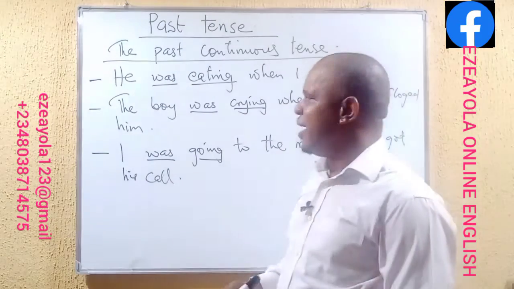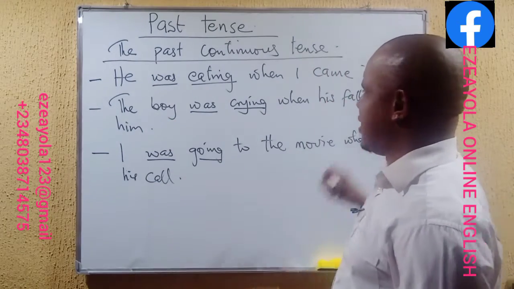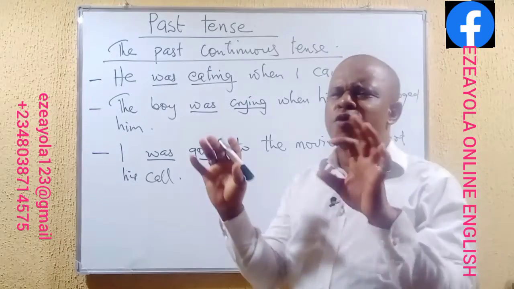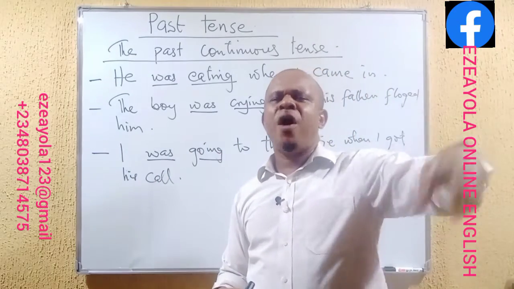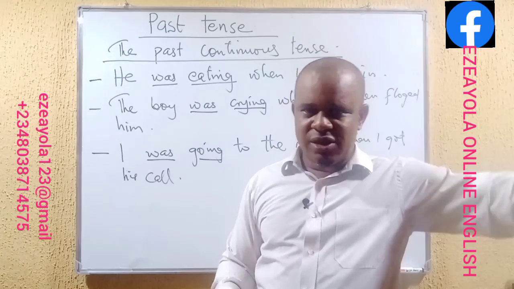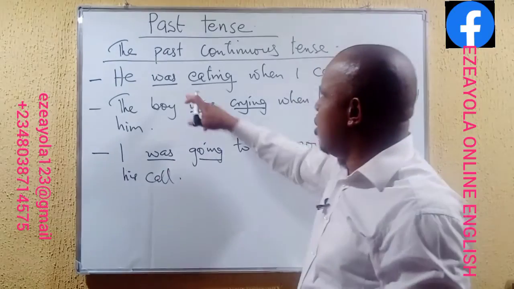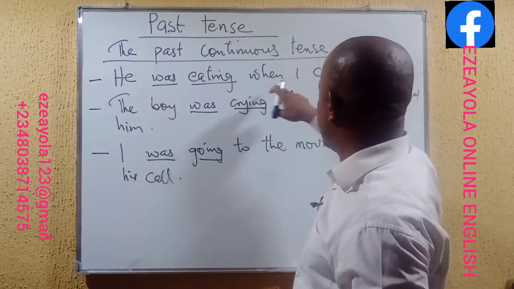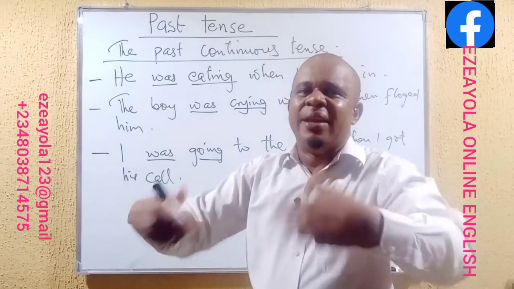When I came in, okay? The next one says, the boy was crying when his father flogged him. Now, if you look at this critically, what do you have to observe here? At a point in the past, when the actions took place, when I came in, I met him in action.